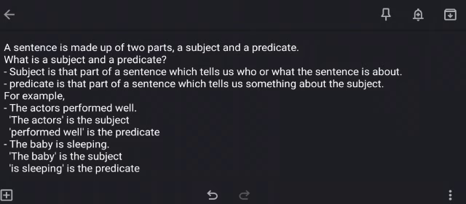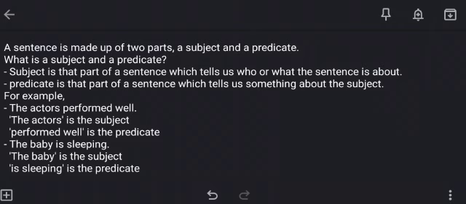Why is performed well the predicate? Because it is a detailed information of the subject. And what is the subject? The actors. Next example, the baby is sleeping. So we are talking about the baby in this sentence. So we'll write the baby as a subject. And what is being told about the baby? That it is sleeping. So that's why is sleeping is the predicate. I hope you have understood what is a clause and the difference between subject and predicate now.